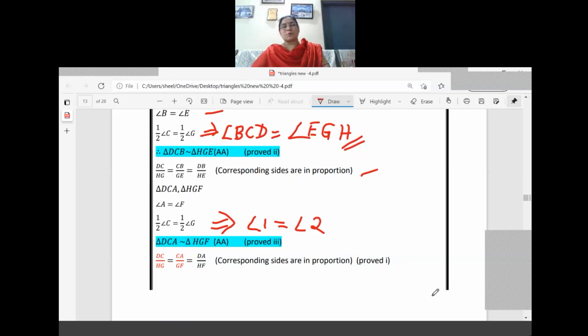So what is the next step to be written? Corresponding sides are in the same proportion only. So DC by HG equal to CA by GF, then DA by HF. So what is required for us? These two portions only are required. So we highlight that one, or put it in a box. Then we can write corresponding sides are in proportion. So proved 1. Here you can see proved 2 and proved 3. Then here we got proved 1.